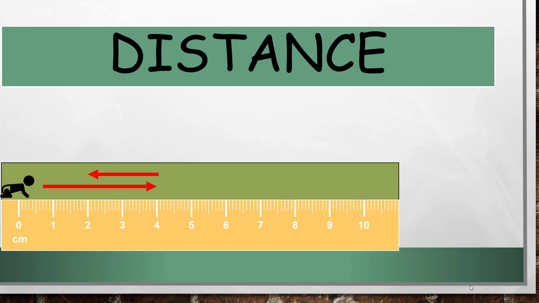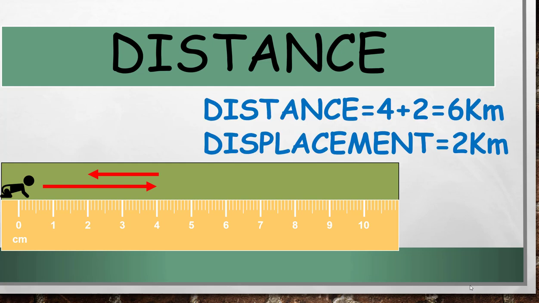Now let us consider another example. In this example, the child is covering how much distance? 4, and then it is coming back in the opposite direction, that is again 2. So 4 plus 2 is 6 kilometers. Whereas displacement is final position minus initial position. So which is the final position? It is 2, and initial is 0. So 2 minus 0 is 2 kilometers.